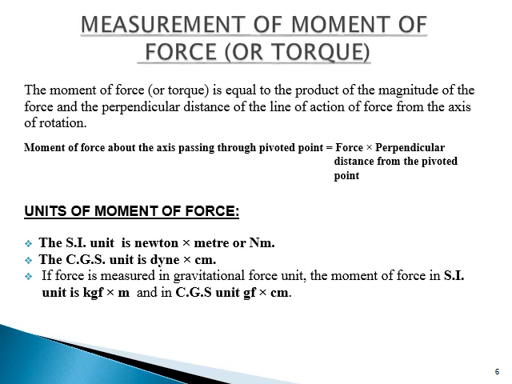Units of moment of force. The SI unit is Newton meter. The CGS unit is dyne centimeter. If the force is measured in gravitational force units, the moment of force in SI unit is kgf meter and in CGS unit gf centimeter.